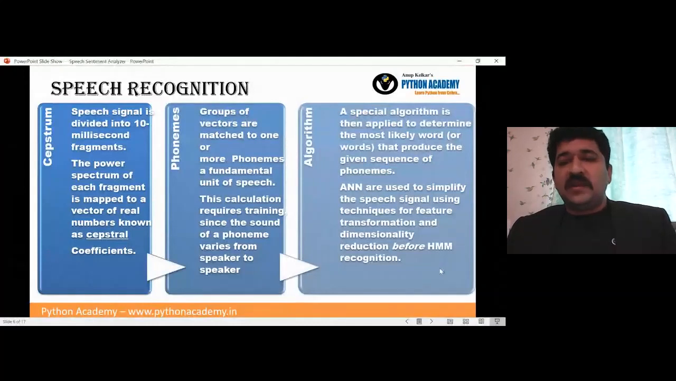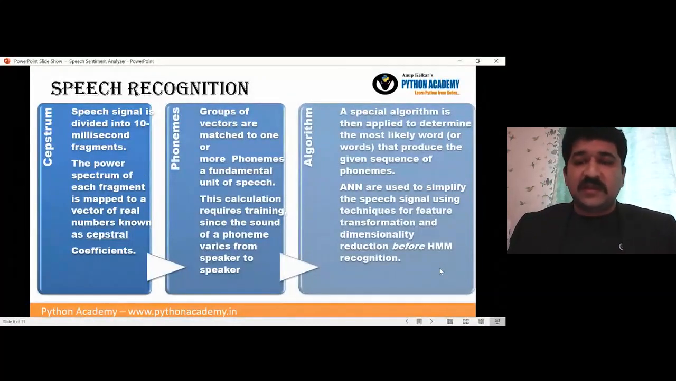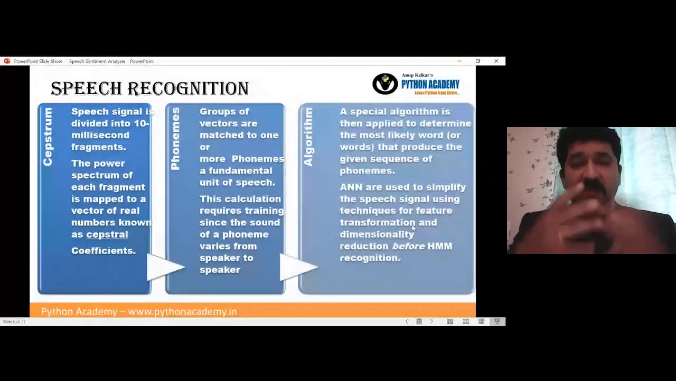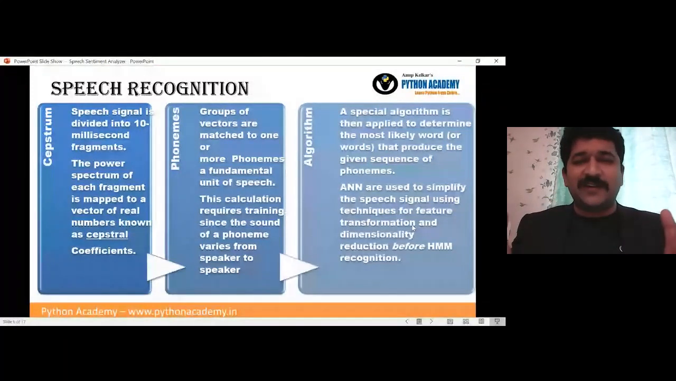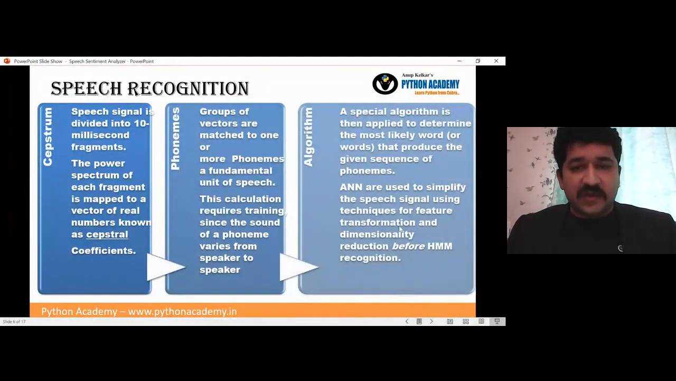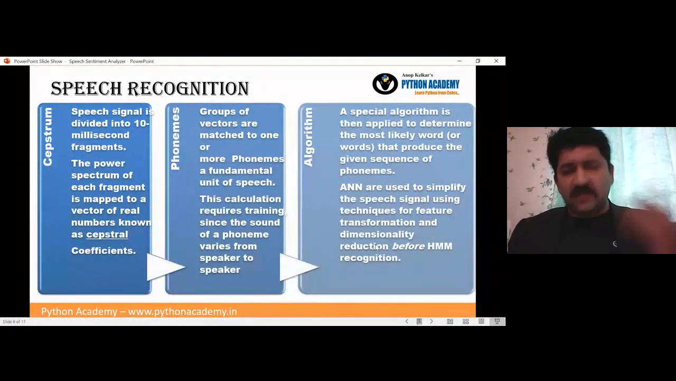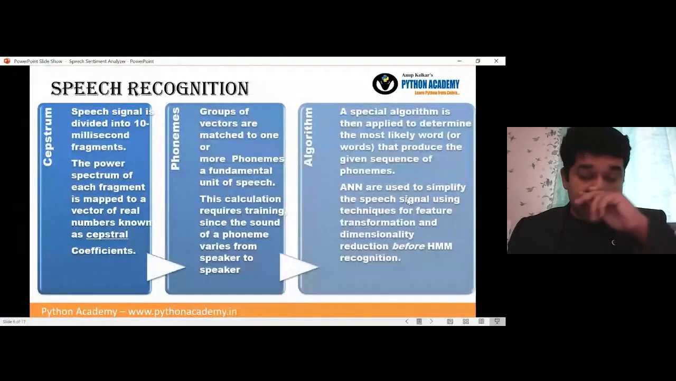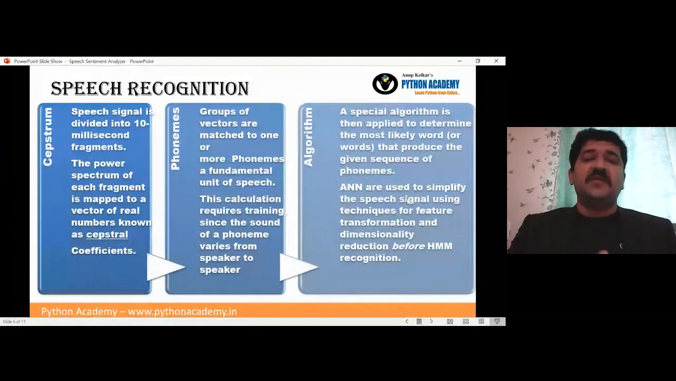So the ANN is used to simplify the speech signal using techniques for feature transformation. What is feature transformation? The different columns are called the features, which have to be matched. It is not a very small thing, but yes, we have to combine that. And then dimensionality reduction also has to be done. That is again a PCA method, or there are many methods, before HMM recognition. Means before the HMM or the neural network recognizes, yes, that is the kind of speech I am speaking.